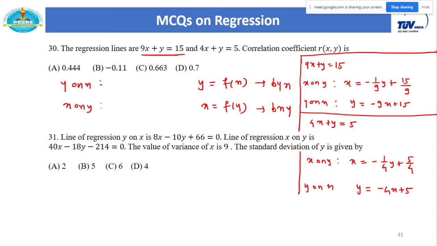Okay, so as in this example I don't know which line is x on y and which is y on x, I have to consider both the cases. Now see the assumption. So case 1, if I fix this first line as x on y, then I have to consider the second line as